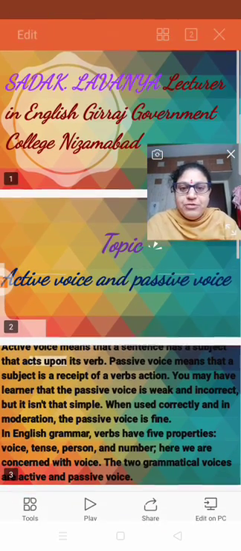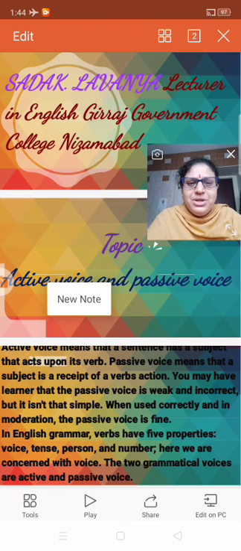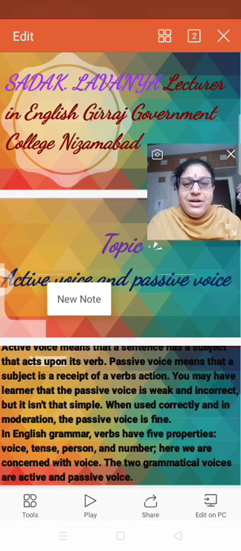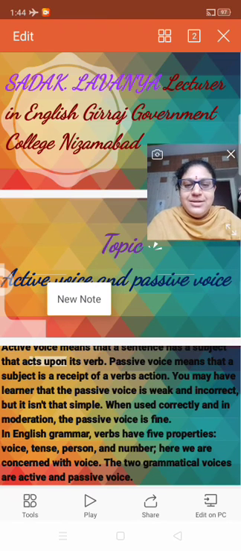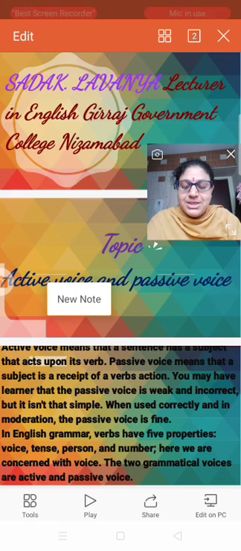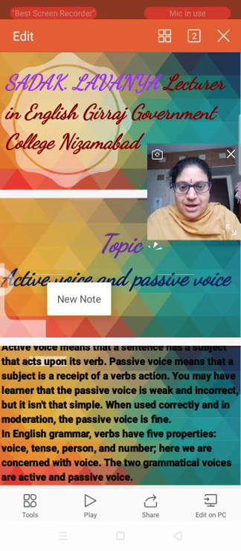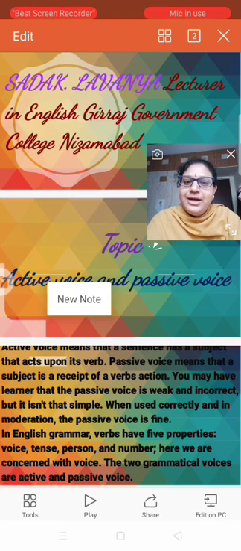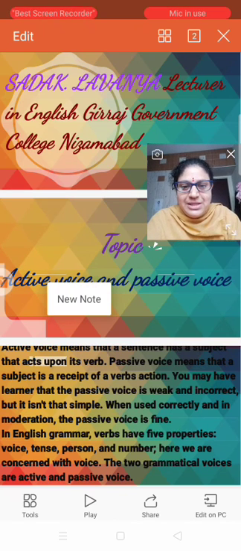It takes the help of the tenses. So what are the tenses? You already know what the tenses are because you are learning them from the basics: past tense, present tense, and future tense. These three are used in the active and the passive voice. Right? So how are the tenses used in the active and the passive voice?